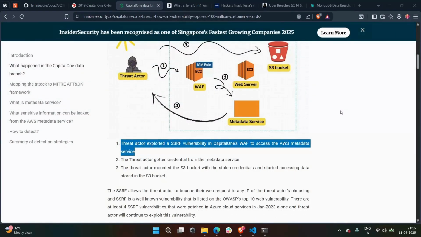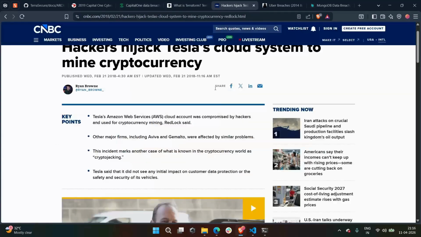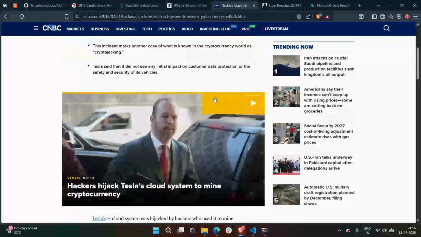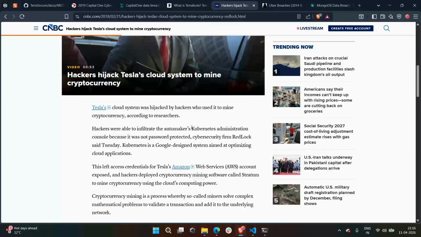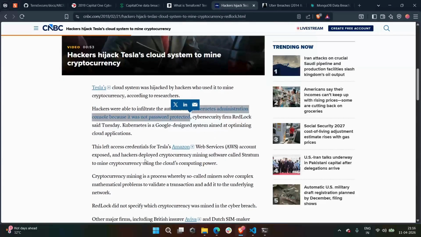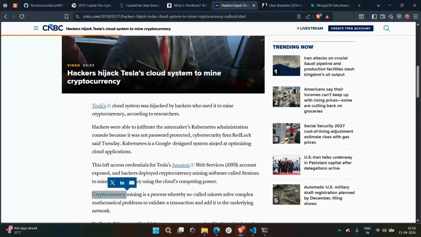Not only the Capital One breach, let me show you three other examples of cloud breaches. First, the Tesla cloud breach, which happened in 2018. Engineers left their Kubernetes AWS console with no password. The attacker used it to mine cryptocurrency for months, and no one noticed until a routine security scan.